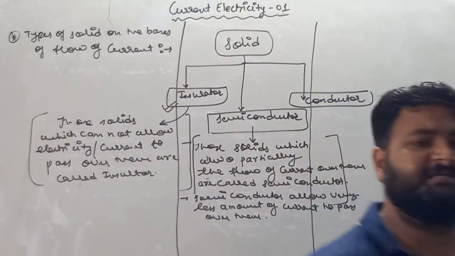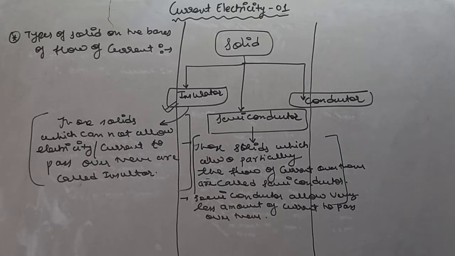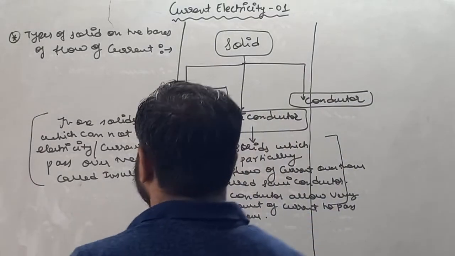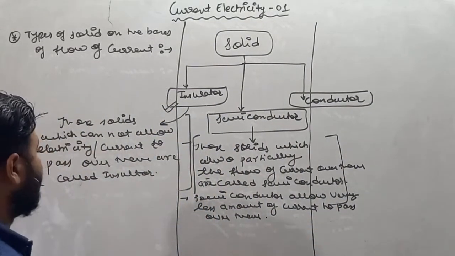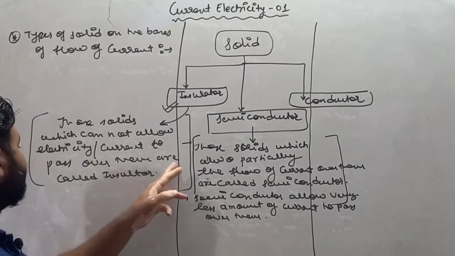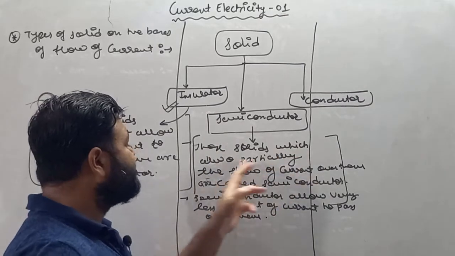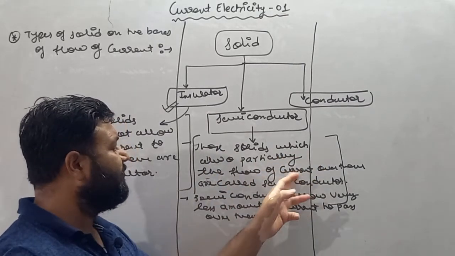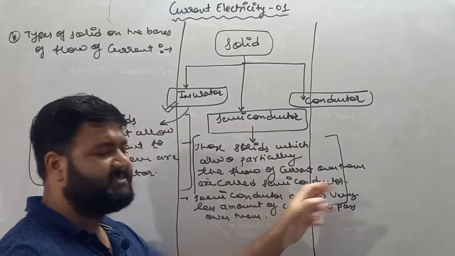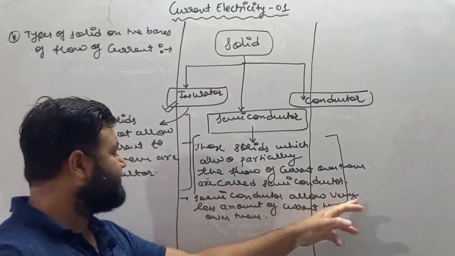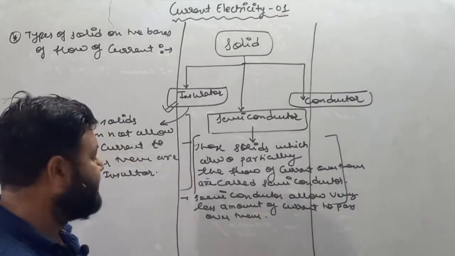So remember, my dear student, one is conductor, second is semiconductor, and third is insulator. Insulator: those solids which cannot allow electricity, or we can say current, to pass over them are called insulator. Semiconductor: those solids which allow partially the flow of current over them are called semiconductor. Semiconductors allow a very less amount of current to pass over them.